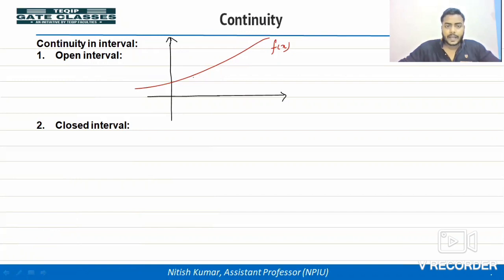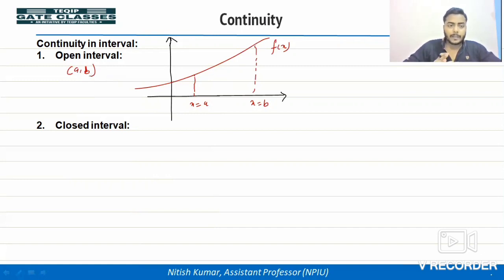And at this point there is x is equal to a, and here somewhere this is x is equal to b. We have to check whether the function is continuous between a and b or not. When you are talking about the open interval a to b, a and b are not included.